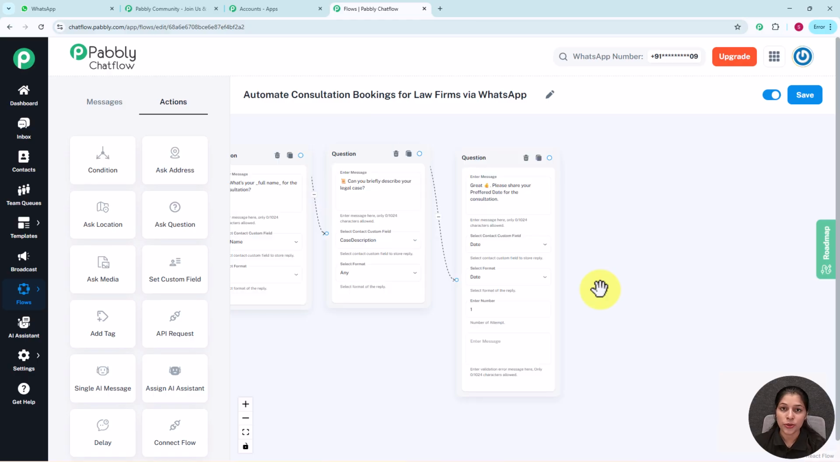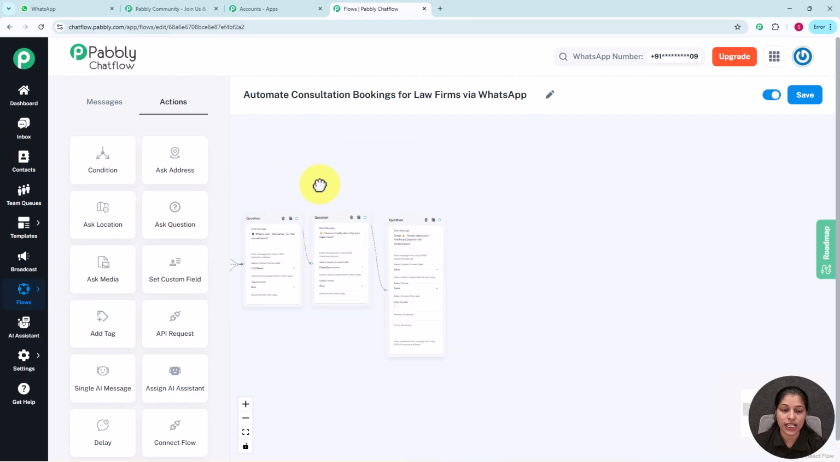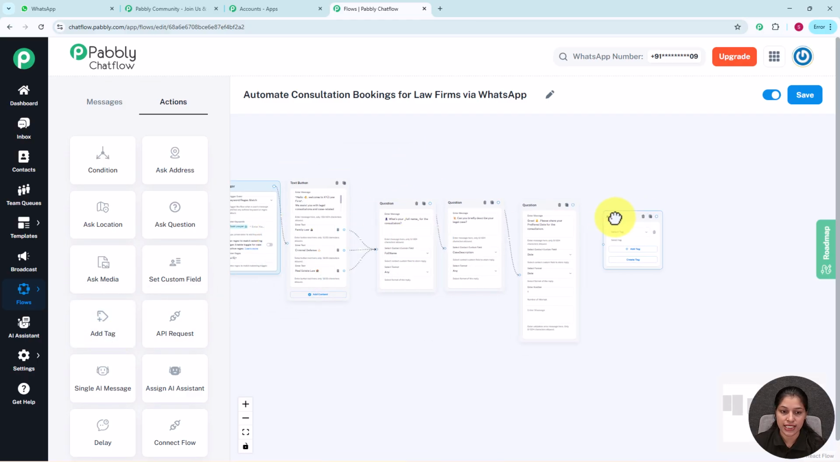Now I am going to add a tag over this. So you might be wondering why I am adding the tag. A tag is like a label which we add to a contact so that we can identify them later or use them for later purposes and take actions on them later. So for that you simply have to click over this add tag action, and once you click on this add tag action, you will be getting this add tag.